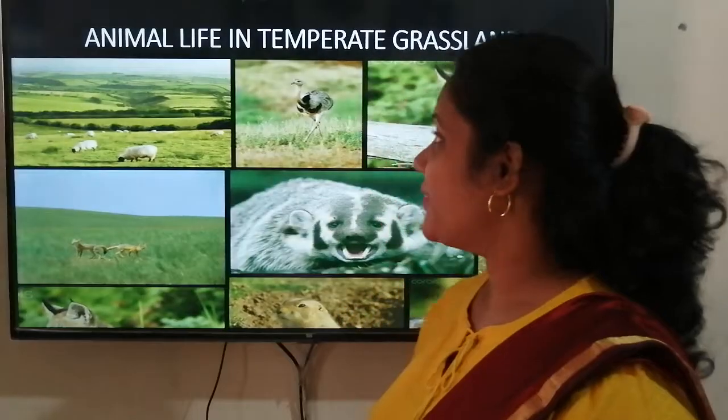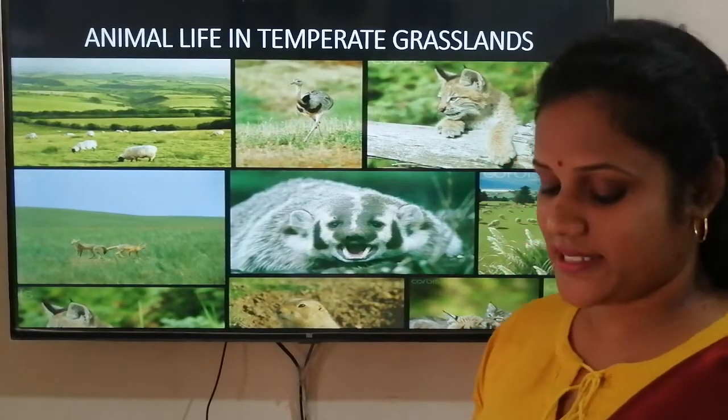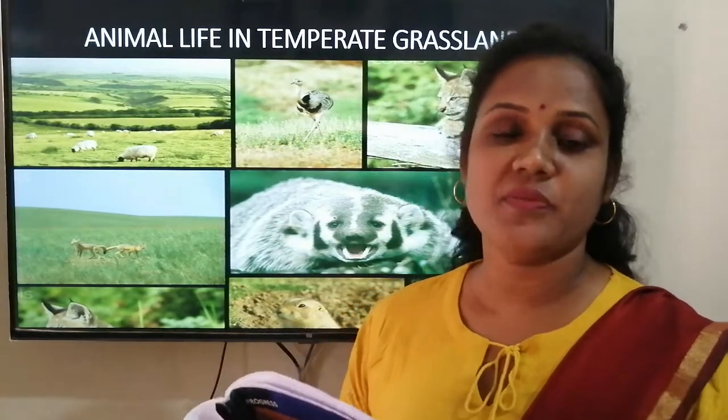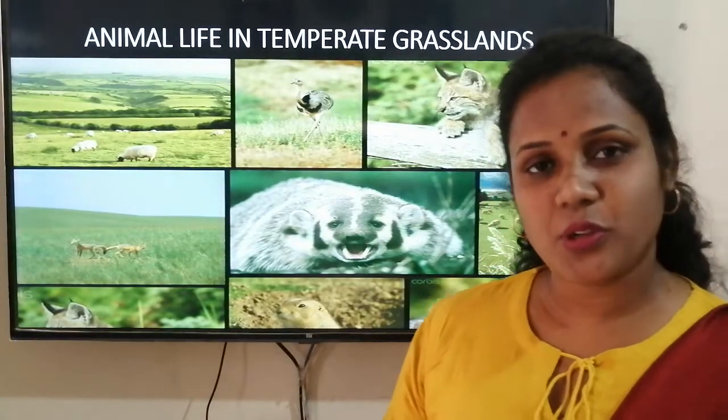Okay. Next you have animal life in temperate grasslands. Which are the animals we find? Plenty of animals are found in these grasslands, especially the herbivorous animals which eat the grass. The grasslands of the northern hemisphere. Again we are talking in terms of prairies and steppes. That means North America, Asia and Europe. So which are the large herd, meaning the group of animals. बहुत बड़े बड़े ग्रुप में एनिमल्स होते हैं ग्रेजिंग करने के लिए, घास चरने के लिए.